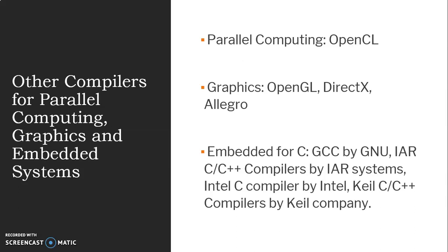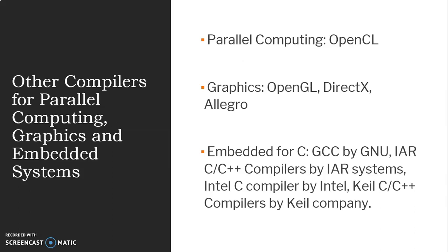For example, for parallel computing, we have OpenCL, which stands for Open Computing Language, which is a framework for writing programs that execute across heterogeneous platforms consisting of central processing units, graphical processing units, digital signal processors, field programmable gate arrays or FPGAs, and other processors. In fact, the Apple, NVIDIA, RapidMind, and Gallium3D implementations of OpenCL are all based on the LLVM compiler technology and use the Clang compiler as its front end.